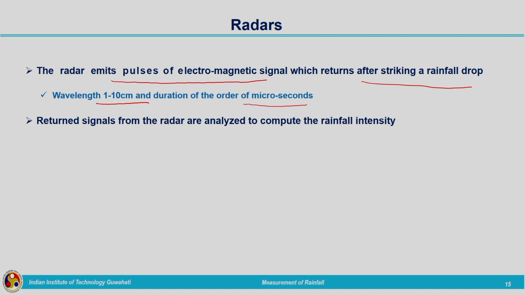The return signals from the radar will be analyzed to compute the rainfall intensity. Based on the signal, this signal will be converted to the rainfall intensity. And once we get the rainfall intensity, it can be integrated over time to get the precipitation depth. So, this is the principle of radar.